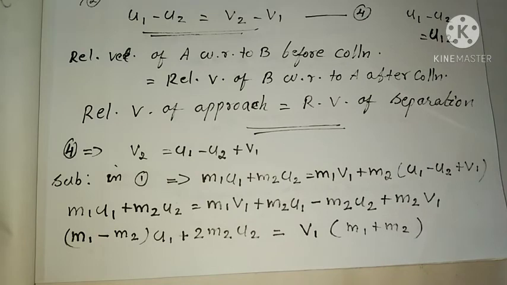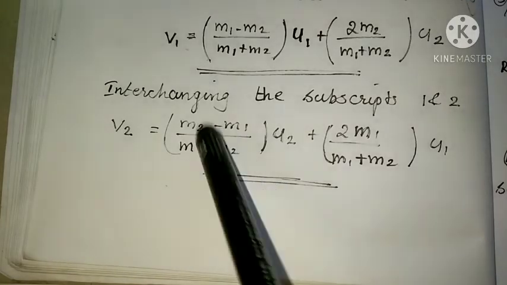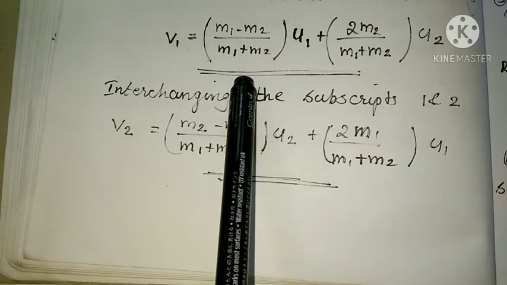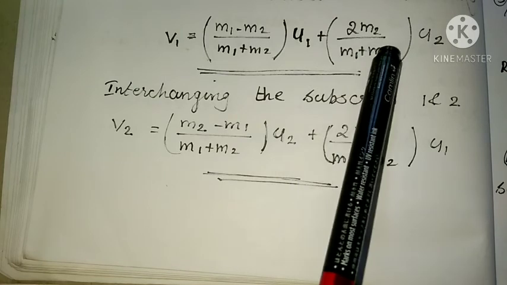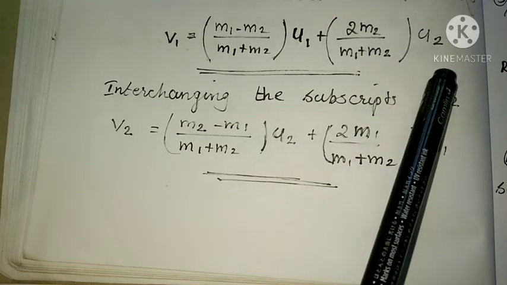So from this equation we can write V1. What is V1? V1 equals (M1 minus M2) divided by (M1 plus M2) into U1, plus 2M2 divided by (M1 plus M2) into U2.